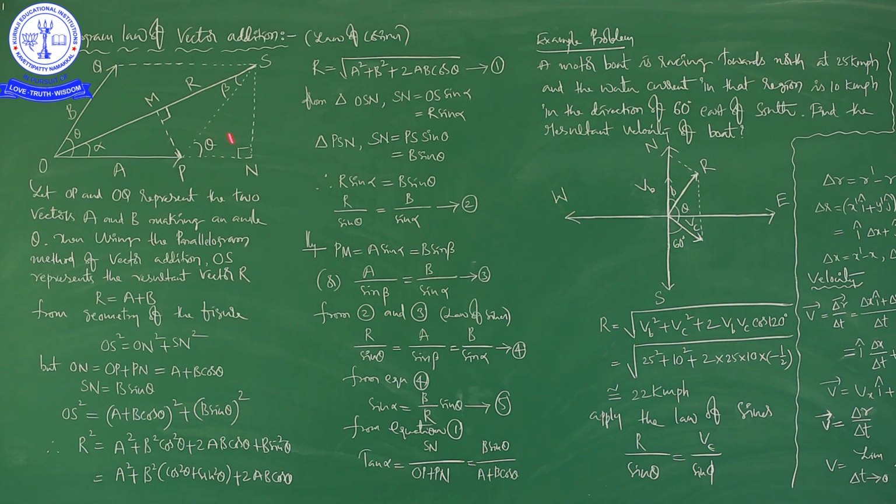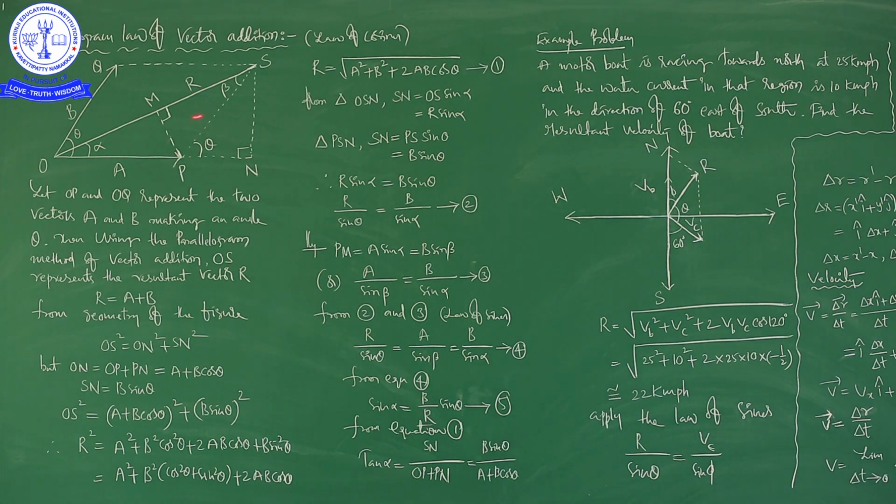I will repeat once again. I already told you, but I am repeating because it is an important point, not only for this class but for the entire vectors chapter. Till the completion of the vectors chapter, we have to keep in mind that one vector can be shifted anywhere in that plane without changing its magnitude and direction. So, from triangle PSN, SN is equal to B sin theta.